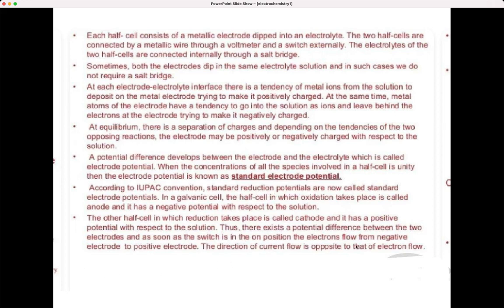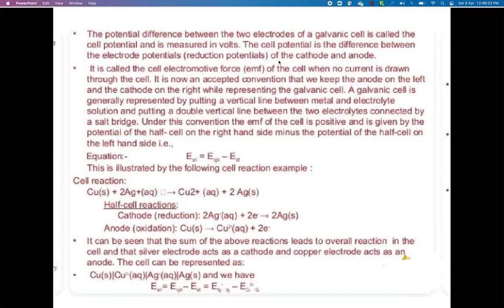The direction of the current flow is opposite to that of the electron flow. This is a very important concept of electrochemistry. Please all of you go through this really carefully. Now the potential difference between the two electrodes of a galvanic cell we call the cell potential, and it's measured in volts. Cell potential is the difference between the electrode potential of the cathode and the anode.